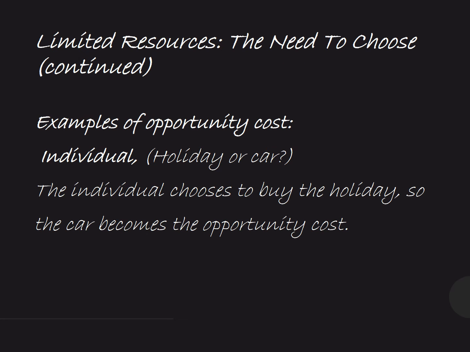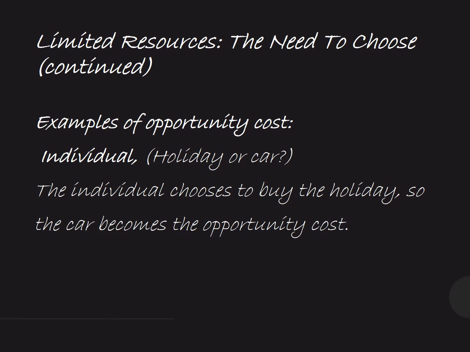To explain further, an individual is having, let's say, 500,000 rupees, and now he wants to upgrade his car, or he wants to go on a holiday. Either he can go for the holiday or go for the car. This is the opportunity cost. If he goes for the holiday, then the car would be the opportunity cost, and if he goes for the car, then the holiday would be the opportunity cost.